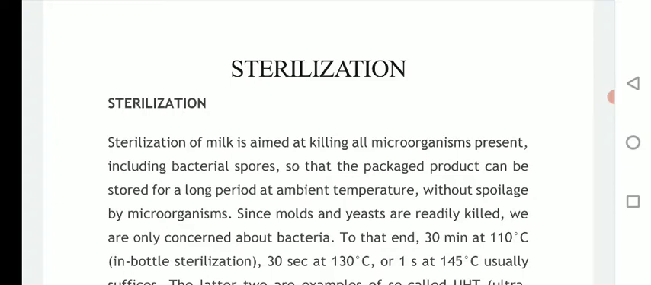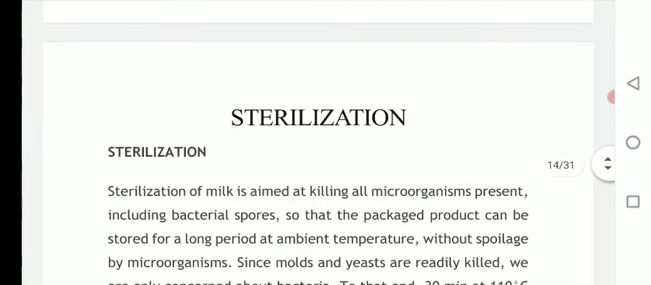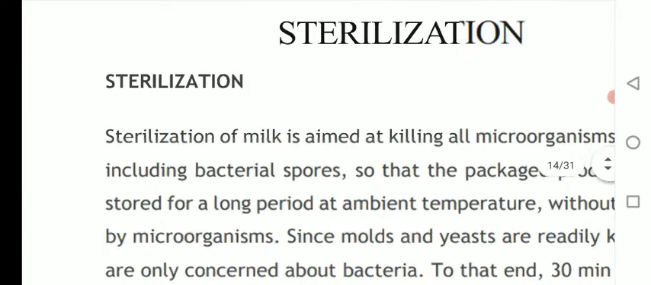Today we are going to learn the sterilization process that is carried out in milk as well as milk related other products. In the previous lecture we saw pasteurization of milk and other products. In this particular lecture we are going to see how sterilization plays an important role in hygienic milk production as well as milk related other products. So first we will see sterilization.